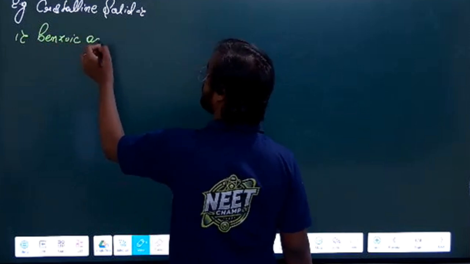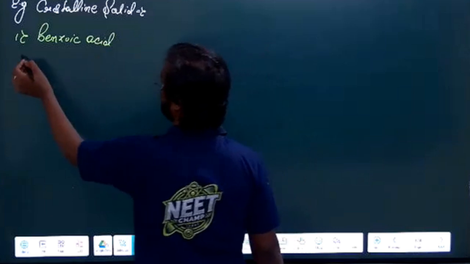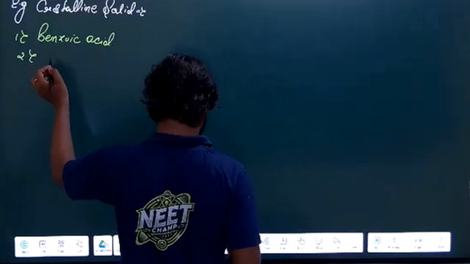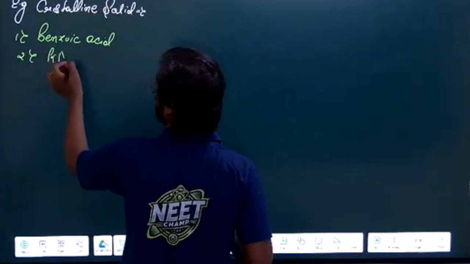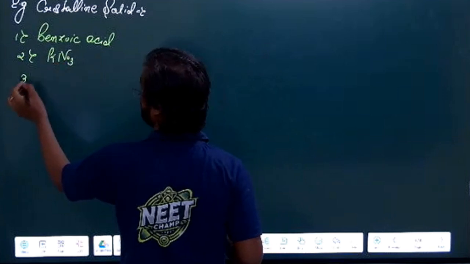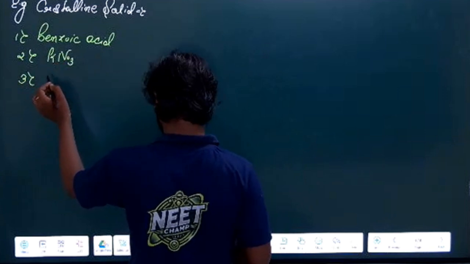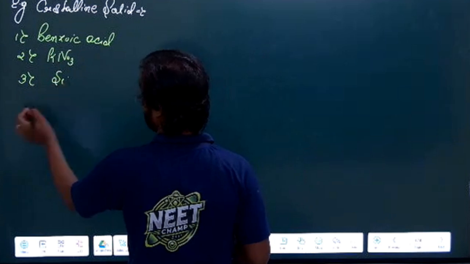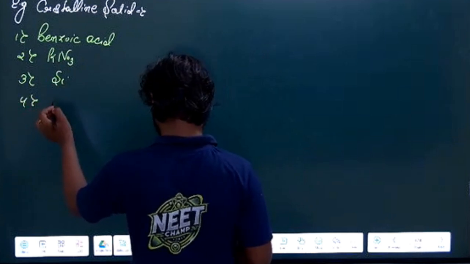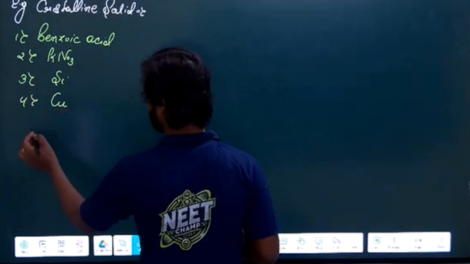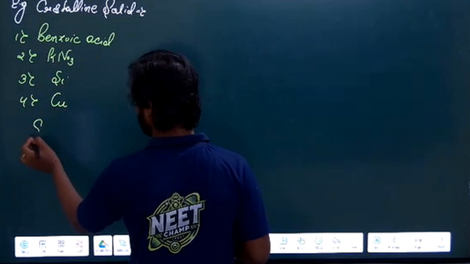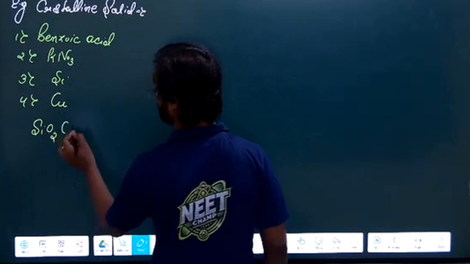Second, you can take KNO3. Third, for example, silicon. The fourth one will be copper. And another one is SiO2, quartz.